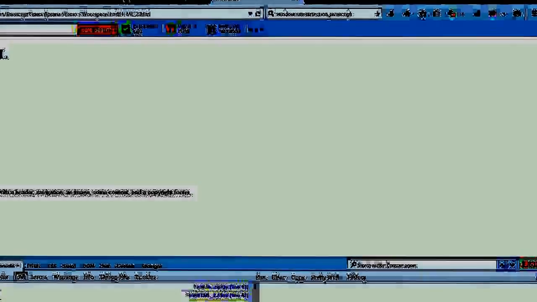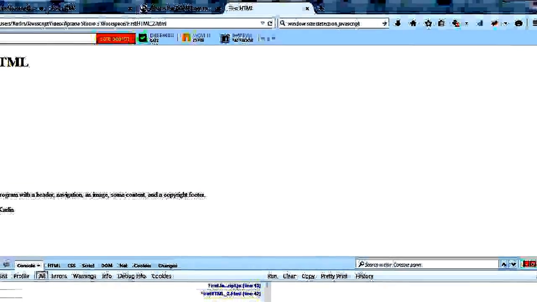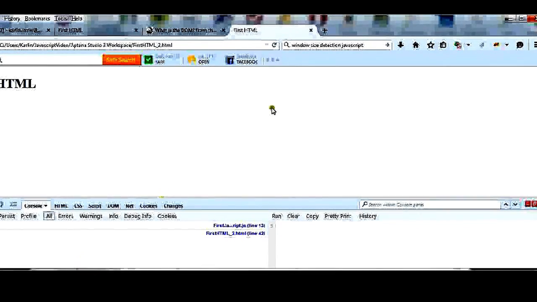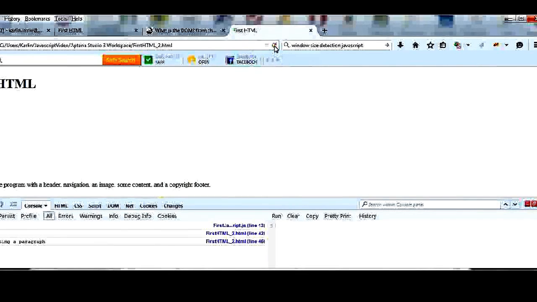Now what we're going to do is reduce the height of the window, and we're going to run the program again. Notice that this time the height of the window must have been small enough because we got rid of those two empty paragraphs. The image jumped up, and so did our little paragraph.